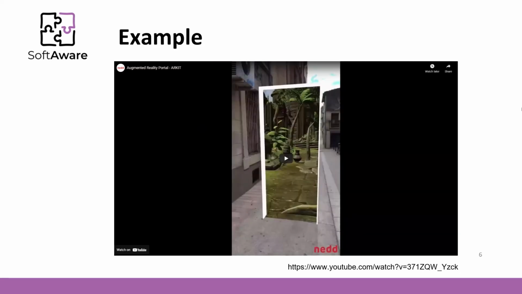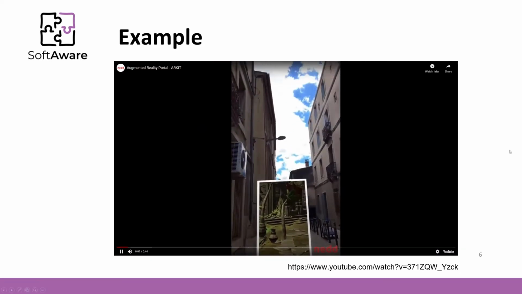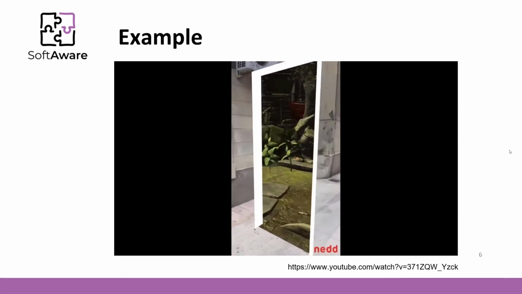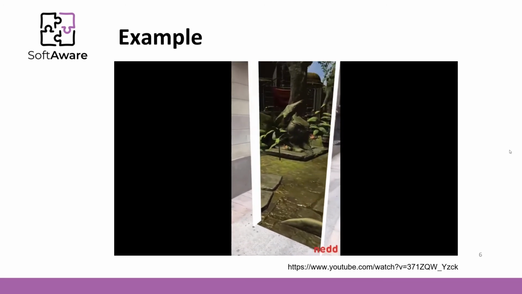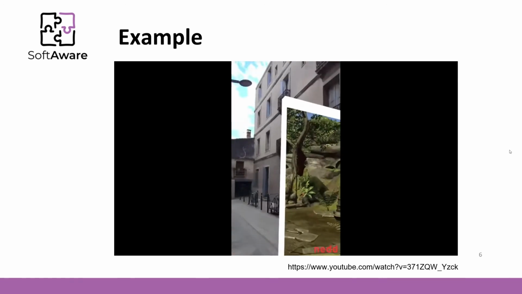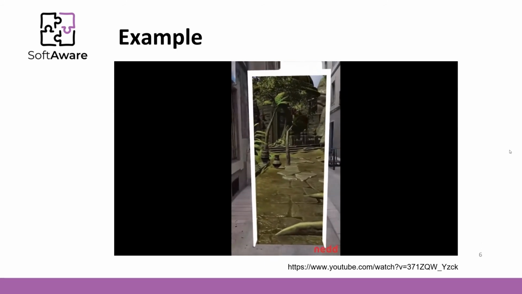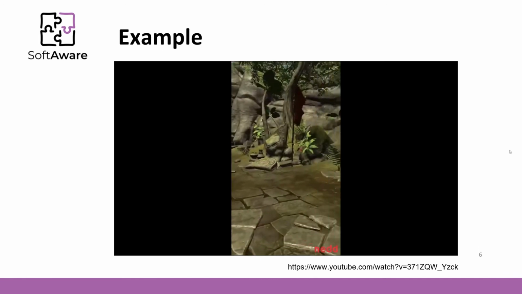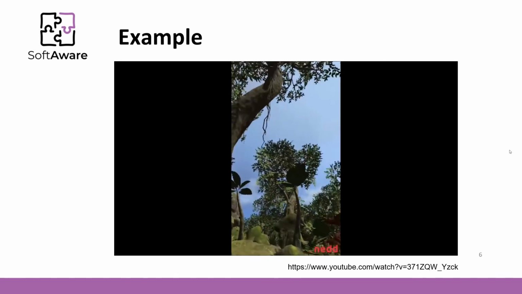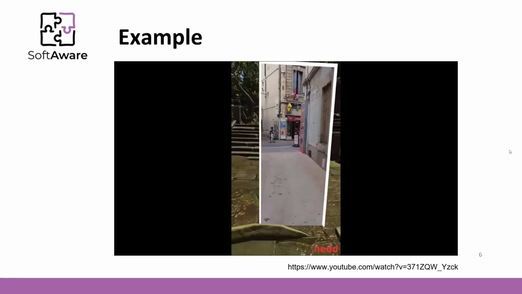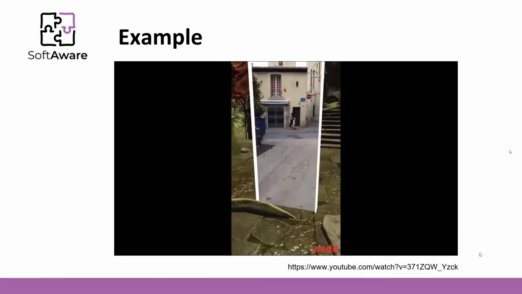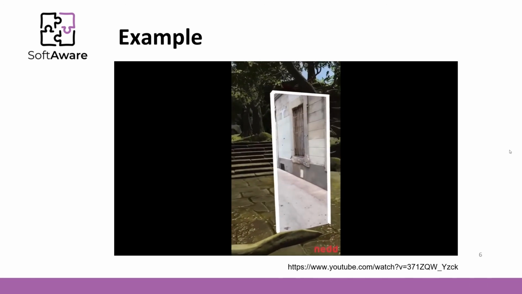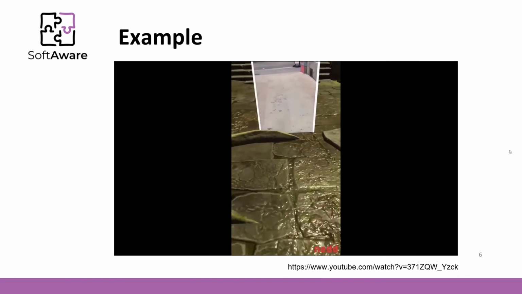Let's see the example. Probably you wonder, what is that? This is the so-called augmented reality portal. It is a simple toy that is not that simple to implement, and it uses a lot of data processing in the computer vision algorithms. In order to have a stable portal, the video frame must be analyzed to find the feature points and describe them in a special way in order to detect them later.